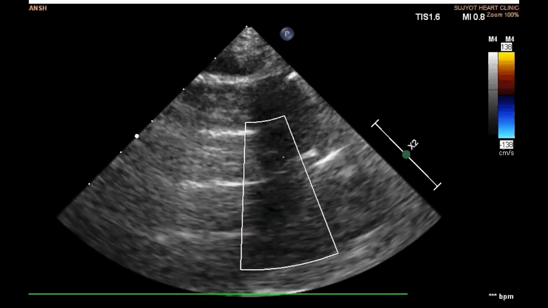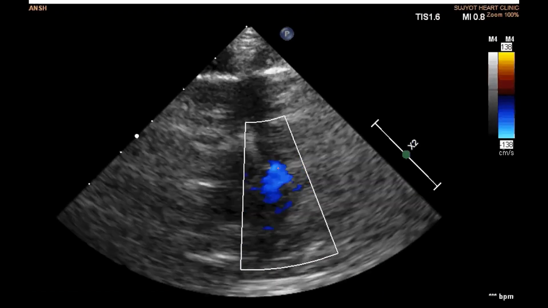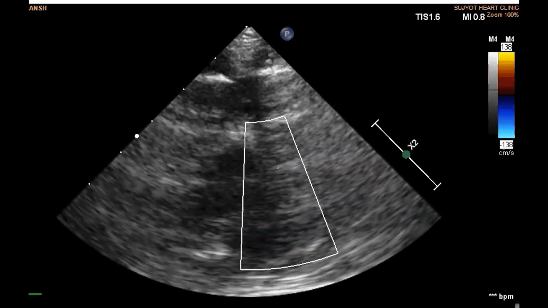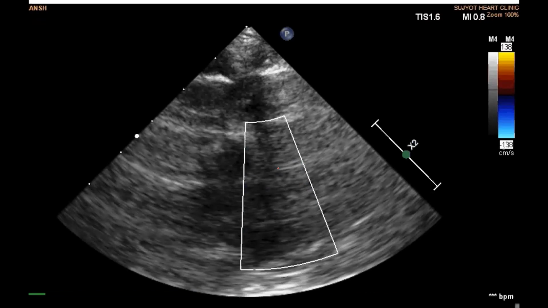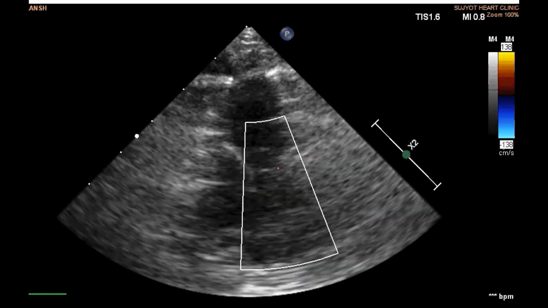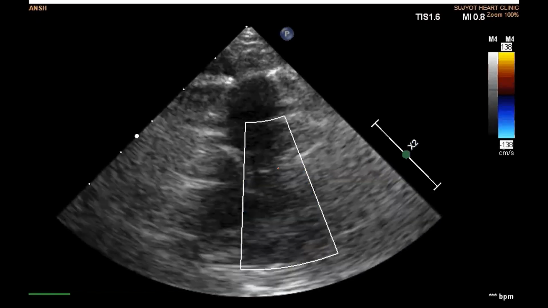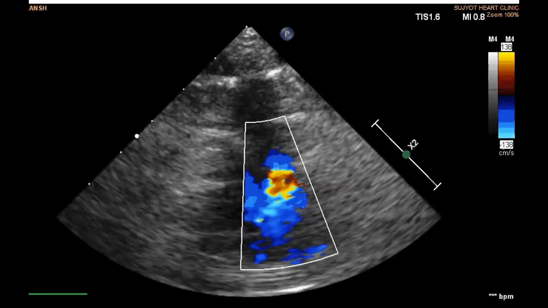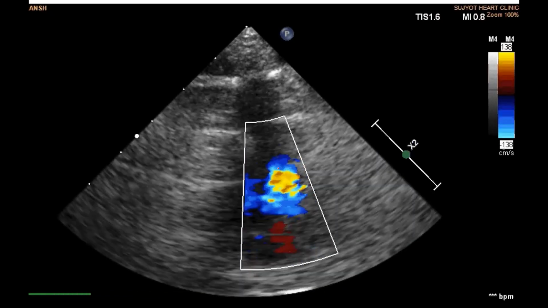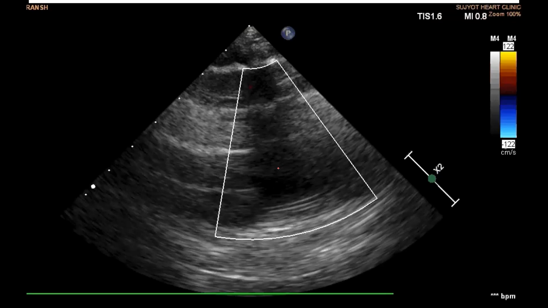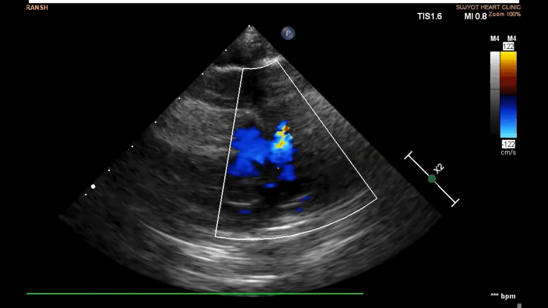This is forward flow across pulmonary valve. Demonstration of forward flow is important, as if it is not demonstrated, one can confuse this with truncus arteriosus or arterial trunk, and aortopulmonary window one can say is a type A truncus. Again, demonstration of forward flow across pulmonary valve.